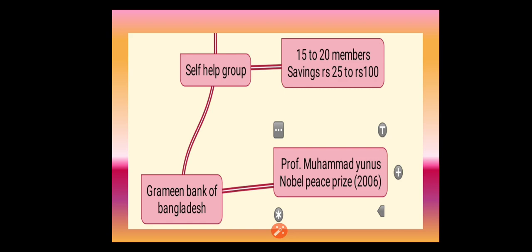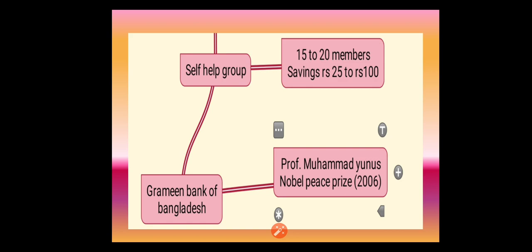If any commercial bank has a problem, it will approach the central bank. And it is a government bank, which means if the government has any financial problem, it will approach the Reserve Bank of India. Keep these four things in mind.